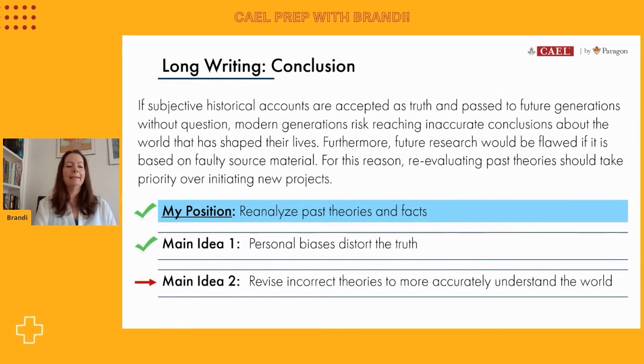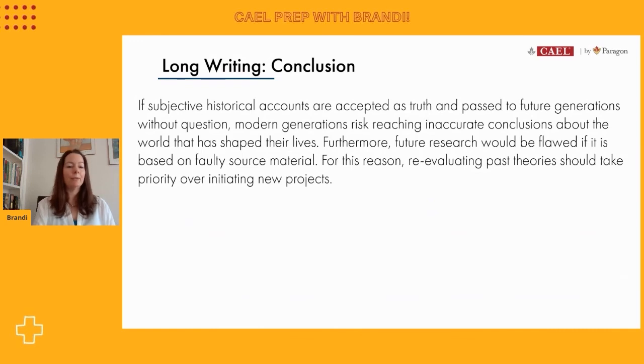That second main idea where we talk about revising mistakes to understand the world, you can see again how the language has been varied, but the idea itself is still there. So we've effectively and simply, the conclusion doesn't have to be long. We've got 3 sentences or so. So I think we've summarized those ideas quite well.